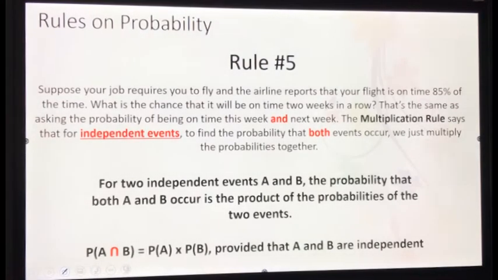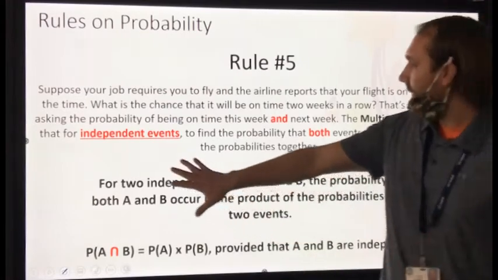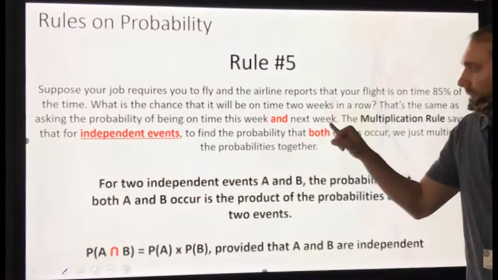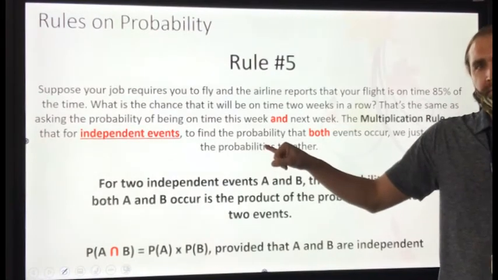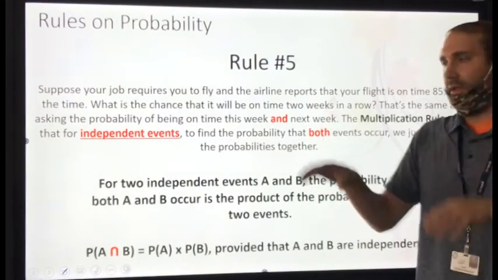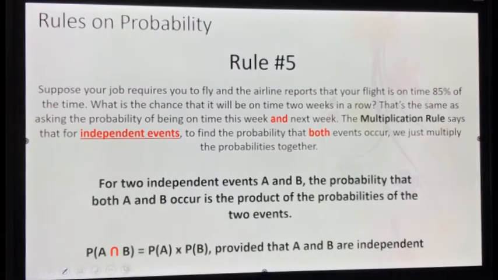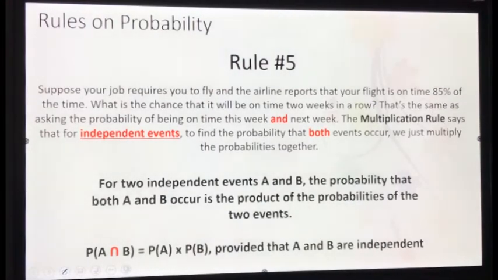The multiplication rule says that for independent events, to find the probability that both events occur, we just multiply the probabilities together. So notice, independent events. Is next week's plane dependent on whether this week's plane is on time? No, they're separate independent events. That's what that means. So for two independent events, A and B, the probability that A and B occur is the product of the probabilities of the two events.